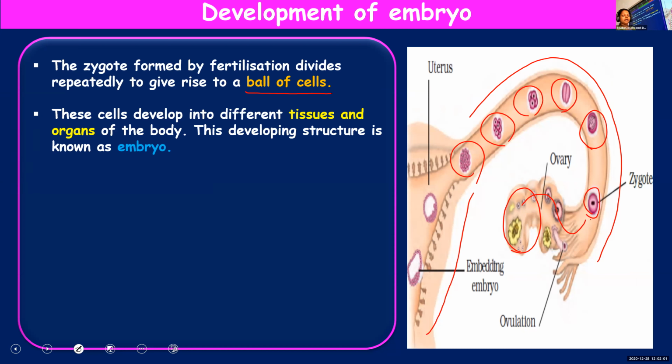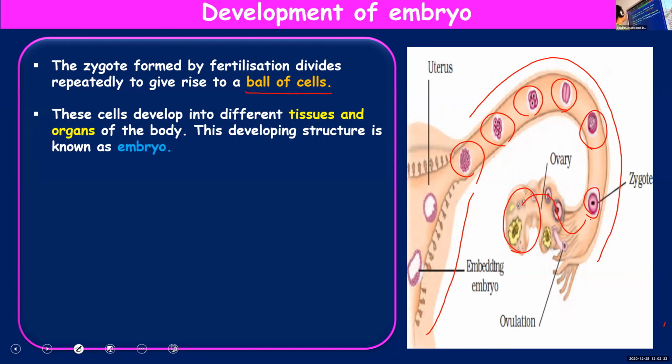So gradually, the zygote is a single cell, but it keeps on dividing and forms a multicellular structure, a ball of cells, a mass of cells, and slowly, these cells will get differentiated to form tissues. You know, a tissue is a group of cells having similar function. They form tissues, then a group of tissues with similar function form organs, then organ systems. So all these formations will take place.